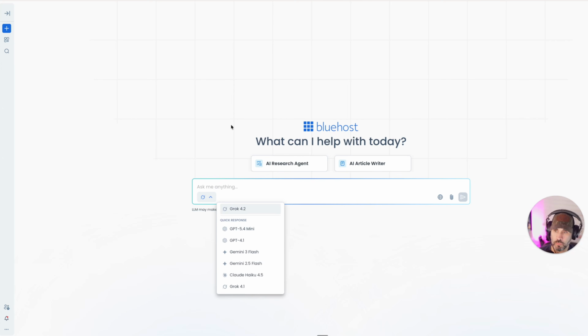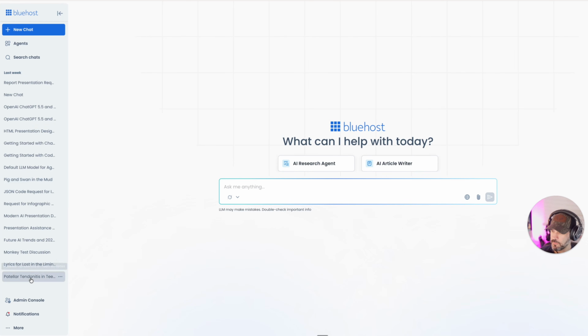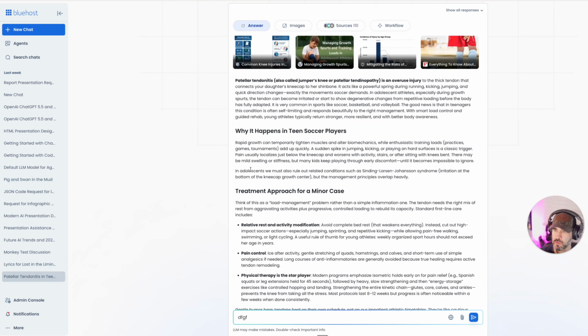So the first thing that we're going to do is I'm going to show you a chat that I had with it when I was testing this out. Actually, it was the very first chat that I had, and my daughter got injured a couple weeks ago. She has an issue with her knee called patella tendonitis. And I wanted to just find out a little bit more what that was. And I said, you know what, that's going to be a perfect thing for me to check out here. So it was the very first search that I did. So I'm going to bring up that conversation.